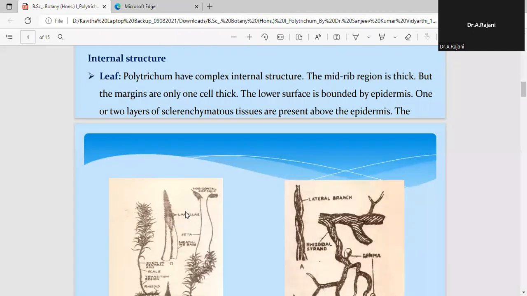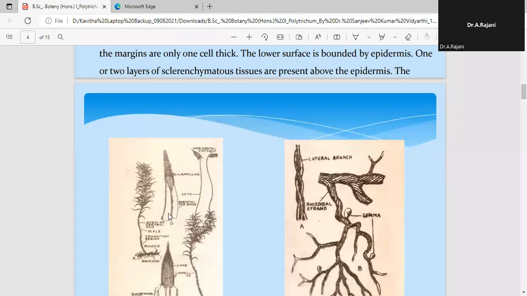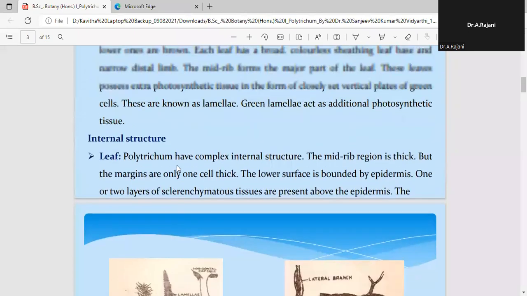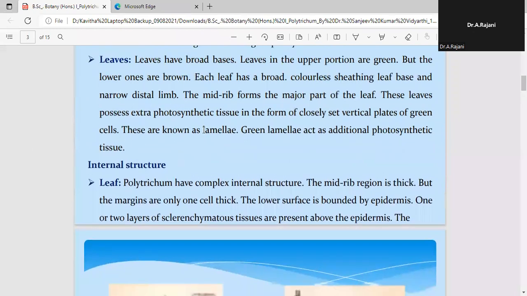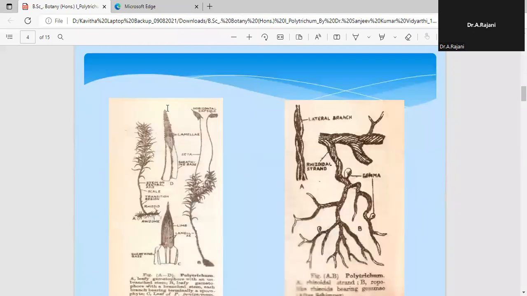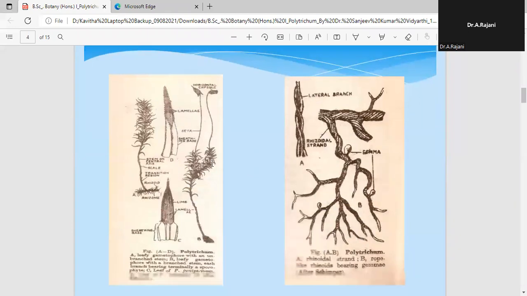Here you can see this is the broad sheath, the leaf base, and this is a long, pointed leaf, and the margins of this leaf are bladelike. This is a narrow distal limb with sharp edges. It is not an entire margin here. You can see the limb has a sharp edge.